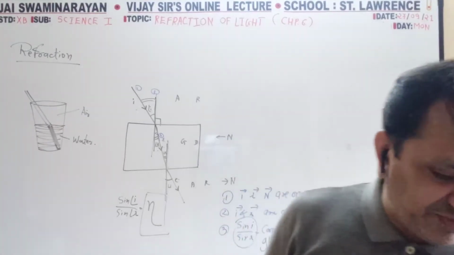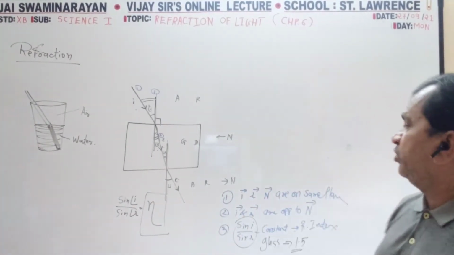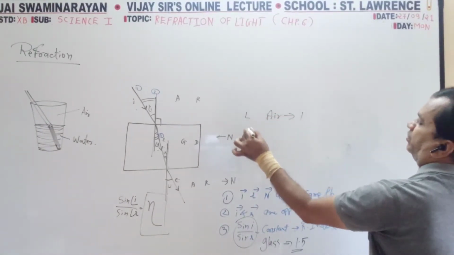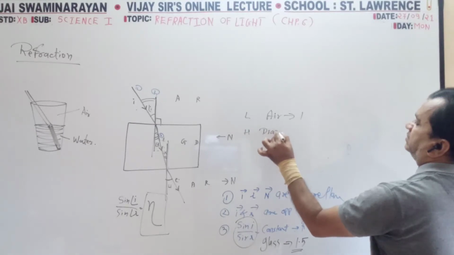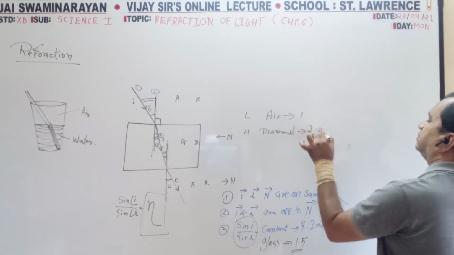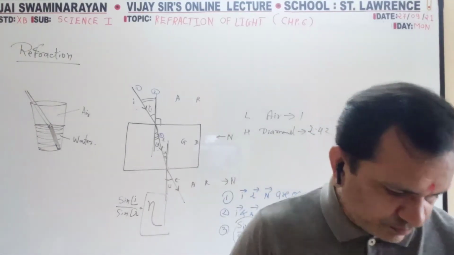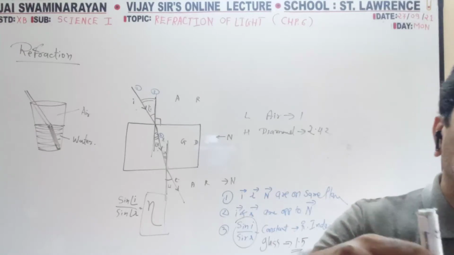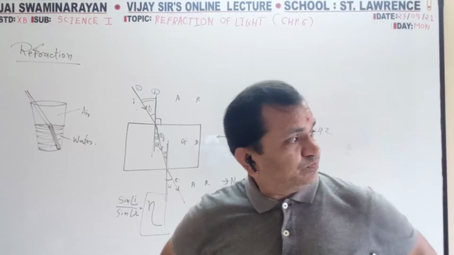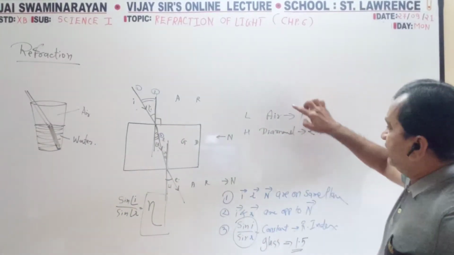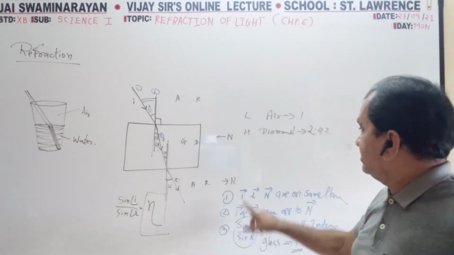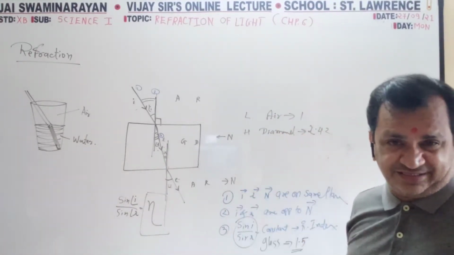So whose refractive index is highest and who is lowest? Lowest is air. Highest is diamond, 2.42. In the reason, two words you have to mention. This is transparent, this is also transparent. This has the lowest refractive index, this has the highest refractive index.